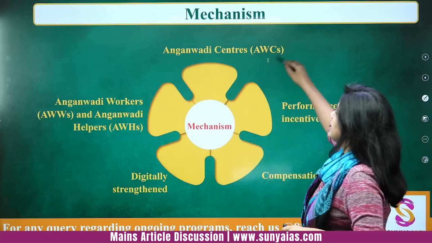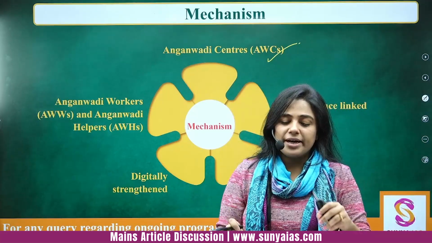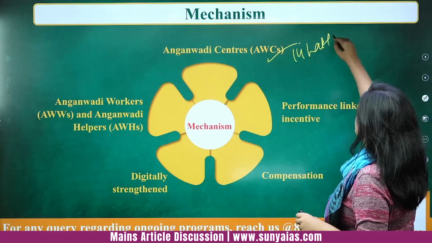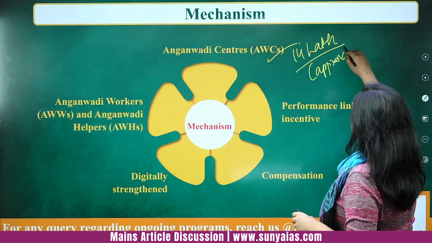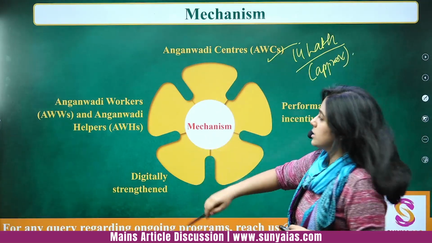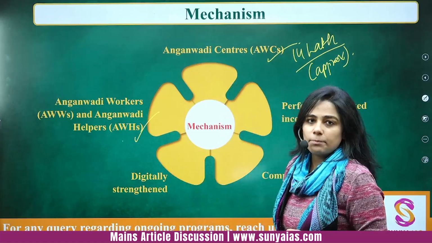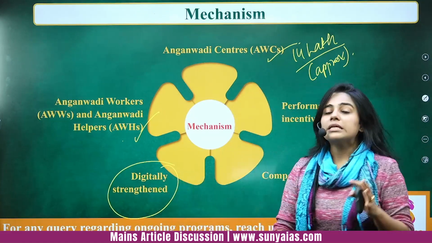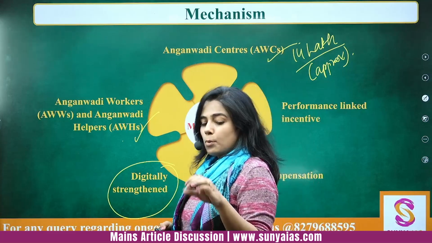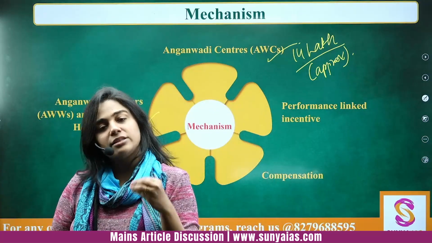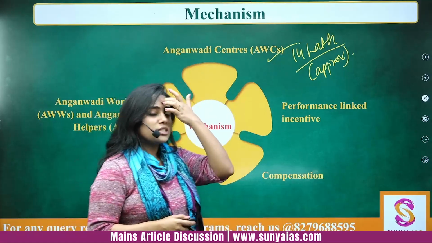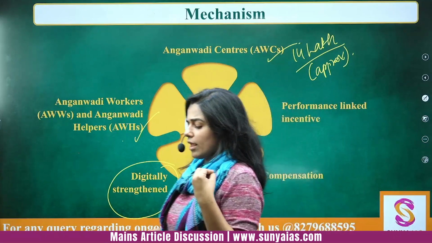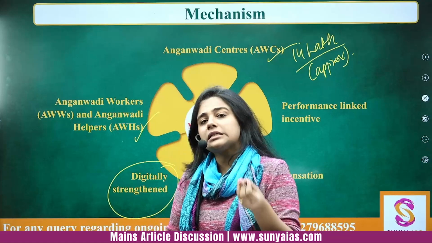Mechanism I have already told you. Anganwadi centers are there. I have already made you understand our Anganwadi centers. There are about 14 lakh Anganwadi centers approximately. They function both in rural and urban areas. Anganwadi workers and Anganwadi helpers. Helpers are the midwives, workers are there. Digitally strengthened. For example, there is the Poshan Abhiyan. Poshan Abhiyan is for the women and children. And as I told you in the previous slide, Anganwadi workers are actually helping spread awareness about other government schemes also.